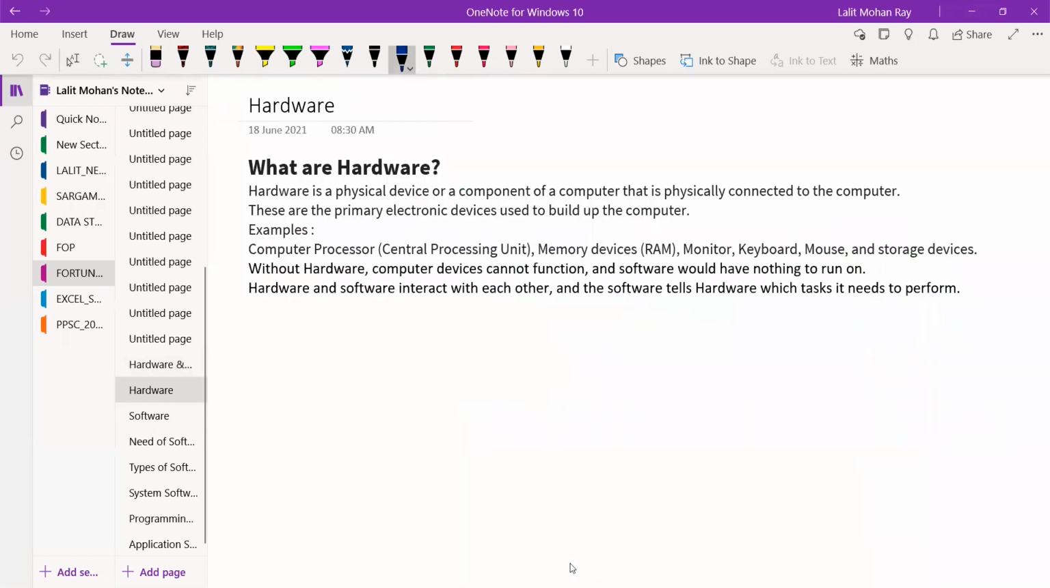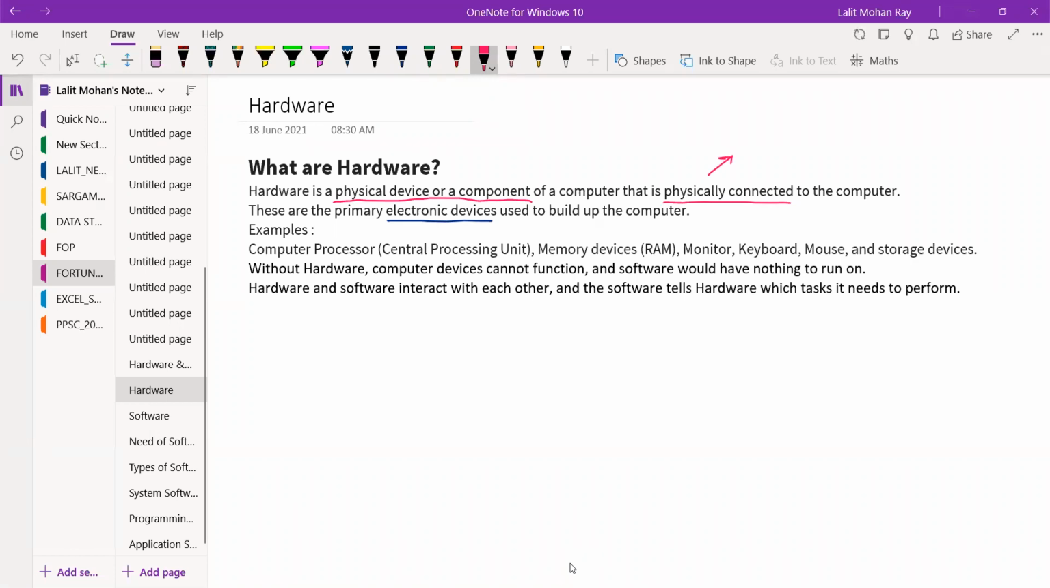So here I have written some points you can write. Hardware is a physical device or component of a computer that is physically connected to the computer. These are the primary electronic devices. You can write: hardware is a physical device or component that is physically connected to the computer.